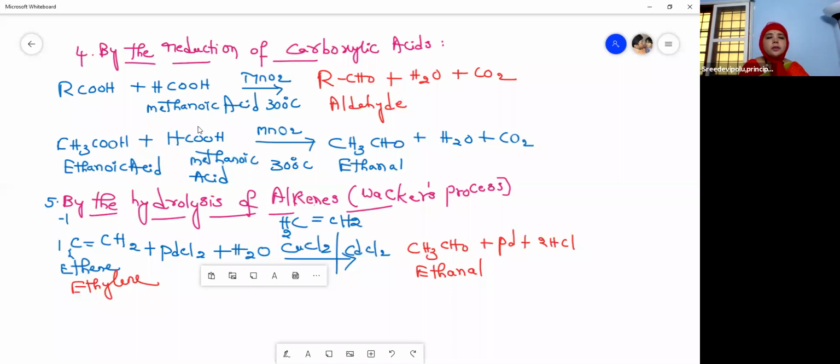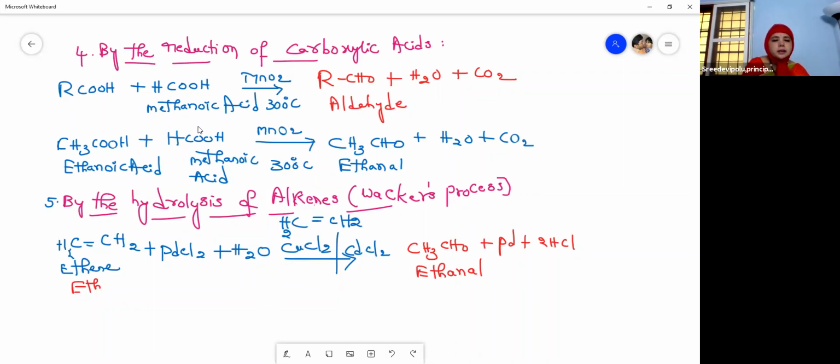The next preparation we have seen from alkenes, and this is called Wacker's process. I told you to add it to your name reactions. Ethene or ethylene in the presence of palladium chloride undergoes hydrolysis and gives ethanal.